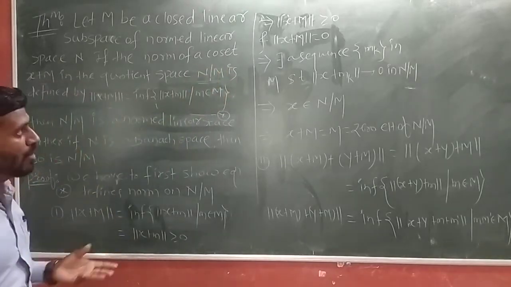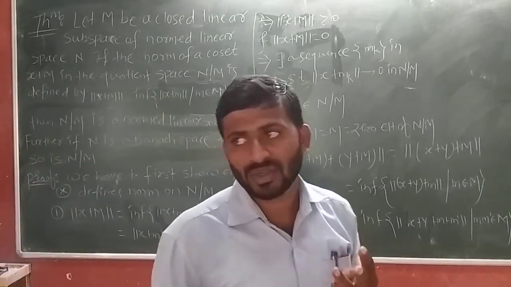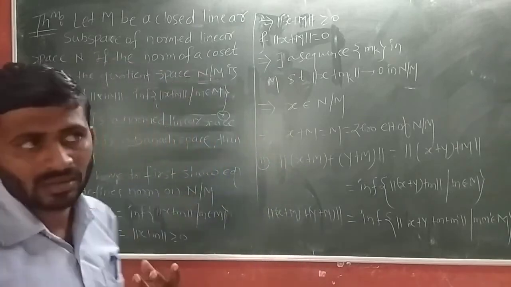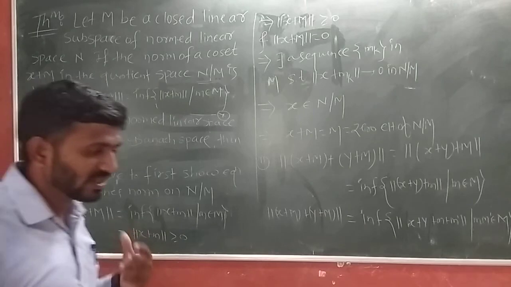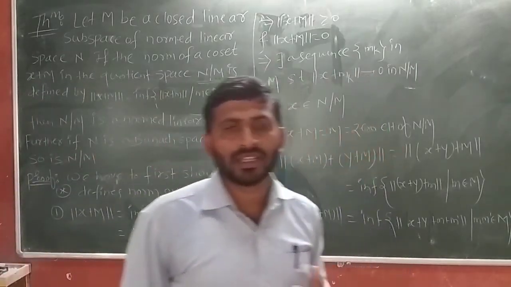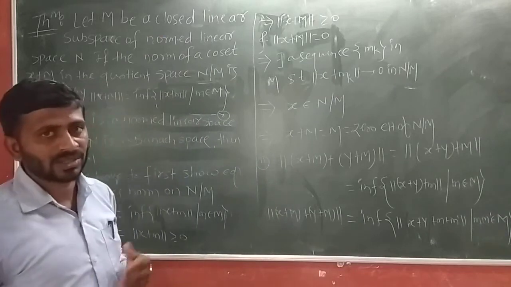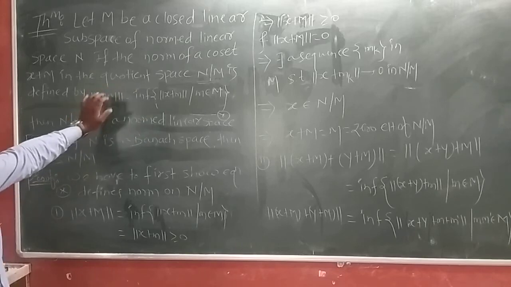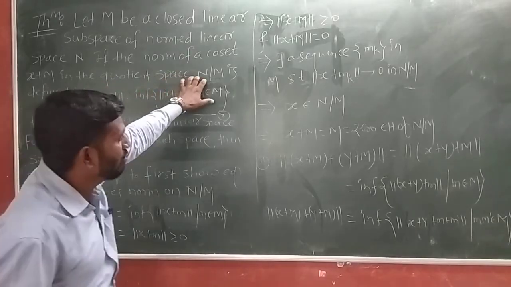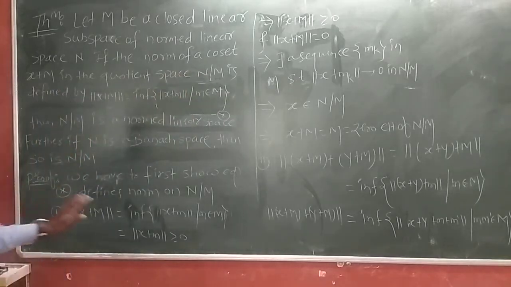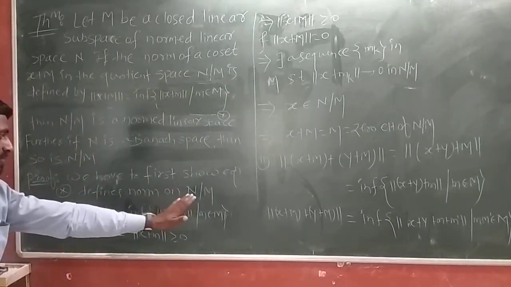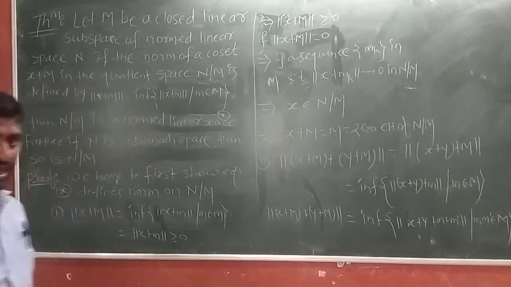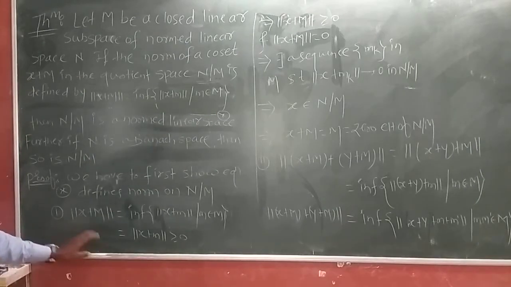To show it is a norm, we have to know there are three properties. If the given function satisfies those properties, then we call it a norm on that quotient space, and the space is called a normed linear space. So here, we have to show equation star defines a norm on N by M, the quotient space. First property is non-negativity. We have to show the given norm is non-negative.